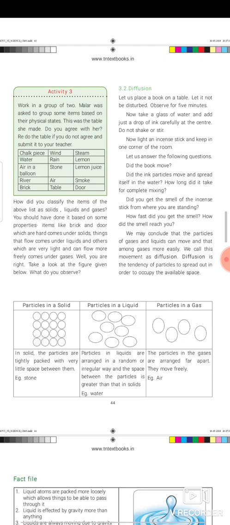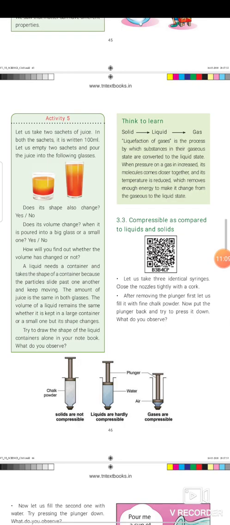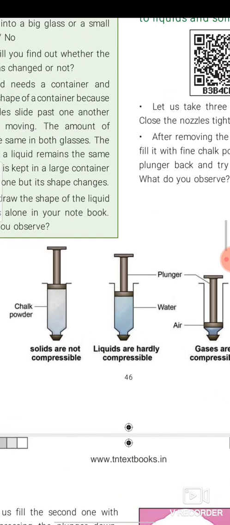So this is the second property. What we have seen in the first property is the shape, in the second, the arrangement of particles in solid, liquid and gases. We are going to see the compressibility of a gas compared to liquid and solid as the third property. So let us take three different syringes. The first syringe is filled with chalk powder, the second syringe is filled with water, and the third syringe is filled with gas.